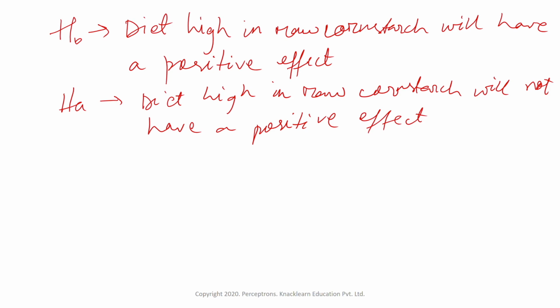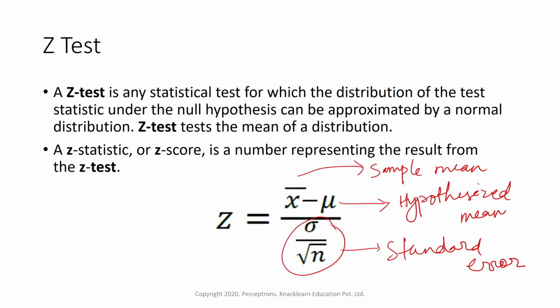Now first, we will do the z test on top of this. The z test is given by the formula x bar minus mu, the population mean, divided by standard deviation. I'll take here standard deviation divided by root of n. This is the formula which is there.